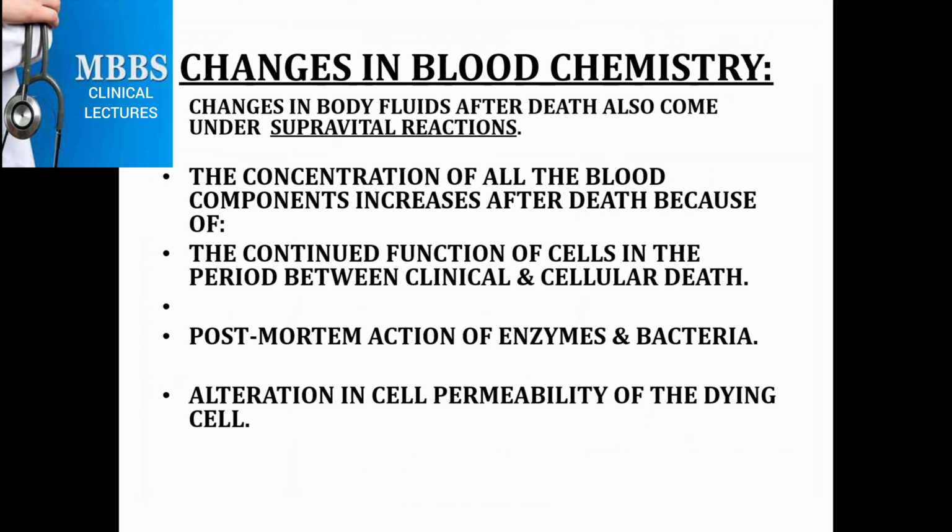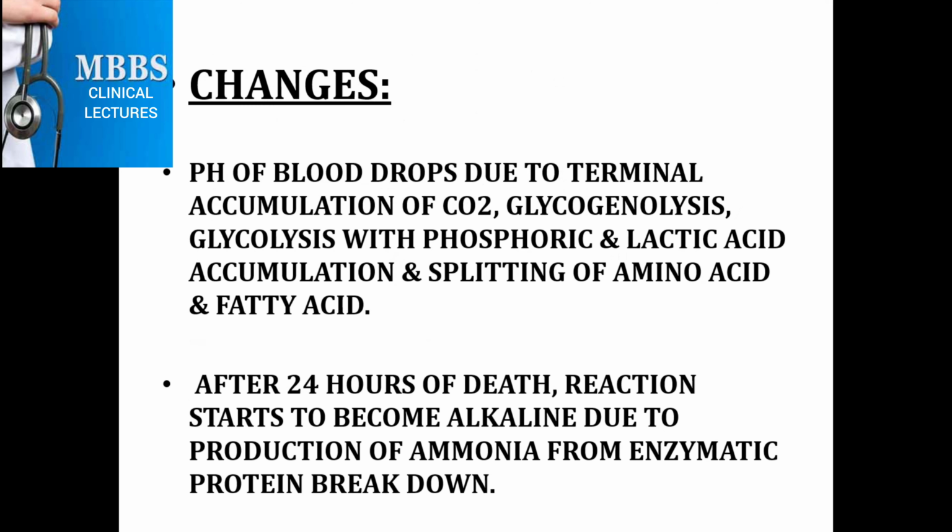Now we will discuss the changes in the body fluids after death. What are the postmortem changes in blood chemistry? The concentration of all the blood components increases after death because of the continued function of cells in the period between clinical and cellular death, postmortem action of enzymes and bacteria, and the alteration of cell permeability of the dying cells.